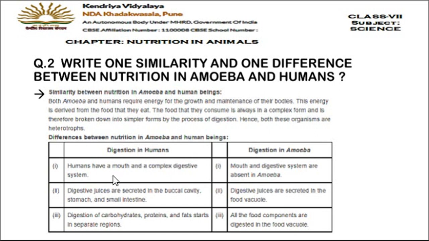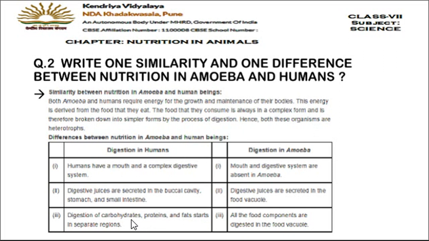See the first difference. Humans have a mouth and a complex digestive system. Okay, we have studied the complete human digestive system, which is present in humans. Whereas in case of amoeba, you have seen that it is a single cell. So there is no mouth and there is no digestive system. So this is the first difference. Then the second difference is that digestive juices are secreted in the buccal cavity. In humans, the digestive juice, that is saliva, is secreted in the buccal cavity, stomach and small intestine. Whereas in case of amoeba, the digestive juices are present in the food vacuole.